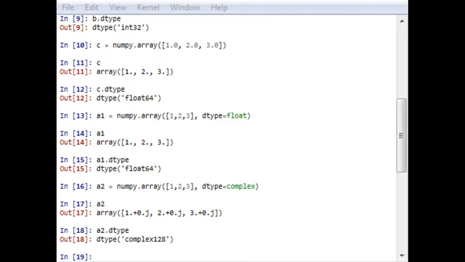ndarray is also known by its alias array. Apart from knowing the data type by using dtype, there are a variety of methods to get information about various attributes of an ndarray, which I am showing you in the table.